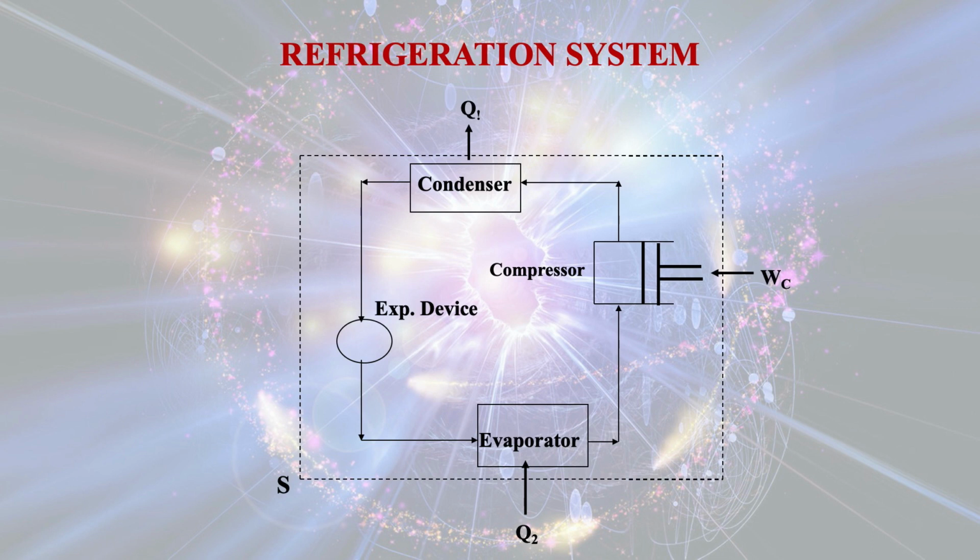Then it will pass through the compressor, and the compressor does work onto the system. Its temperature and pressure will increase, and after that the high pressure, high temperature refrigerant, while passing through the condenser, gives out heat, because heat will always flow from a high temperature region to a low temperature region.